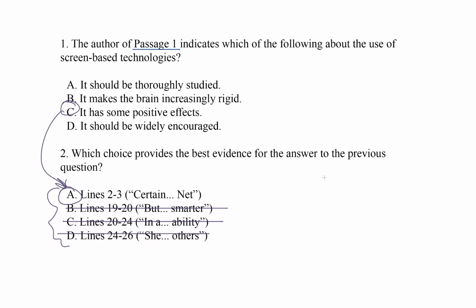Let's recap plan B because it takes some practice to get right. The key is to lock the first question in your head as a test for the choices of the second question. You saw me do that when I asked each choice, does it tell me anything about screen time? I carefully applied that question to each of the choices. Only one of them told me something, and then I found a match in the choices of the first question.